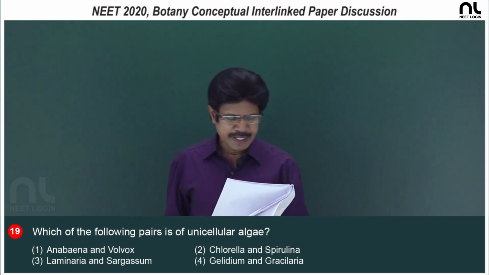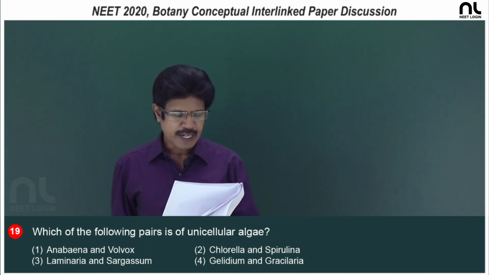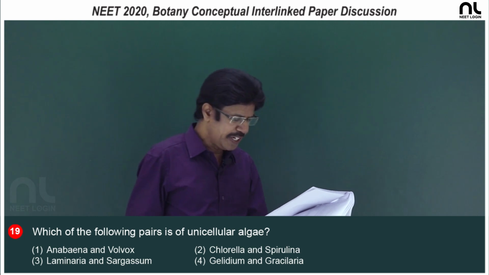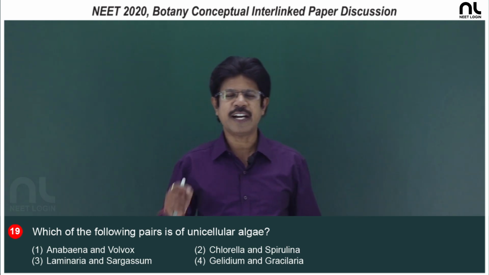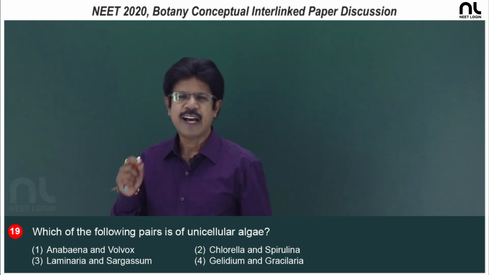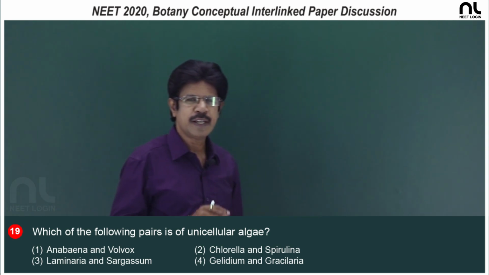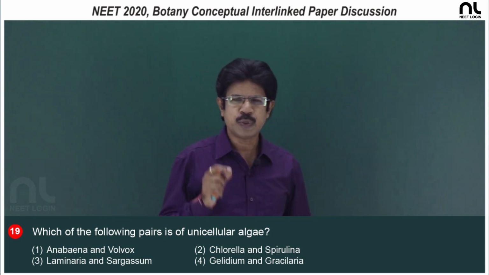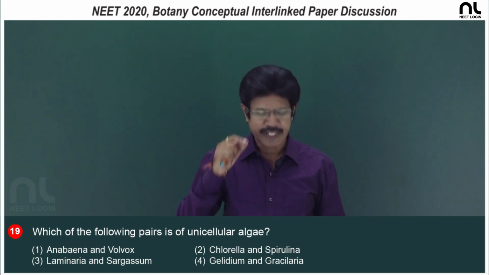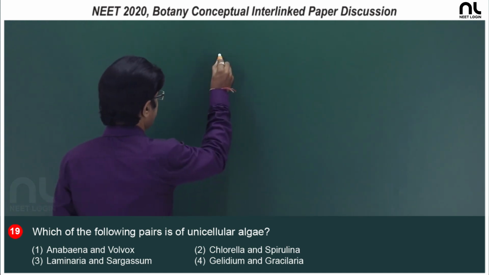Third, laminaria and sargassum belong to Phaeophyceae, and laminaria yields iodine. Fourth option, Gelidium and Gracilaria, which are called agarophytes, belong to Rhodophyceae, and they yield agar, a polysaccharide gel used in making ice creams and to make the medium semi-solid for growing microbes. So, the right option is the second option, chlorella and spirulina.